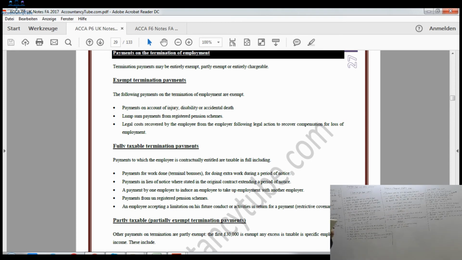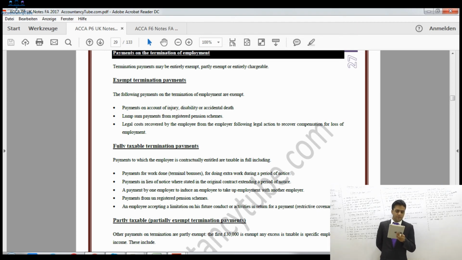Now these are the ones which are partially taxable, which means that up to £30,000, the first £30,000, is exempt. Whatever is in excess of that will be fully taxable. Other payments on termination are partly exempt. The first 30,000 is exempt, the excess is taxable.